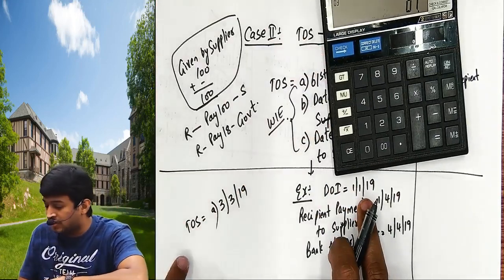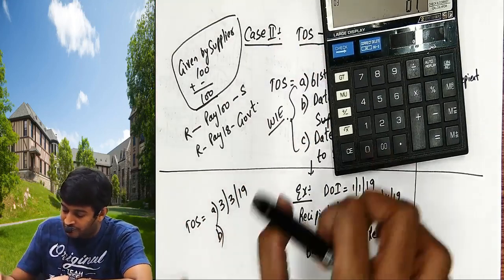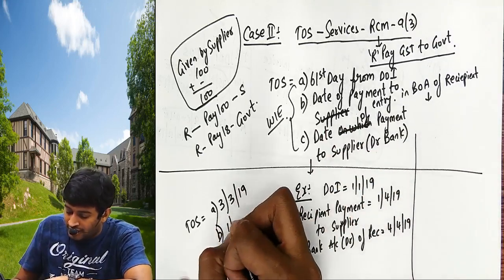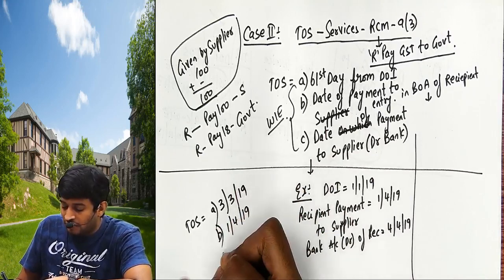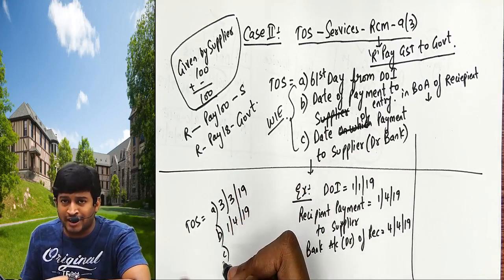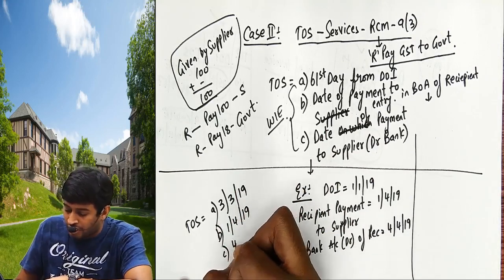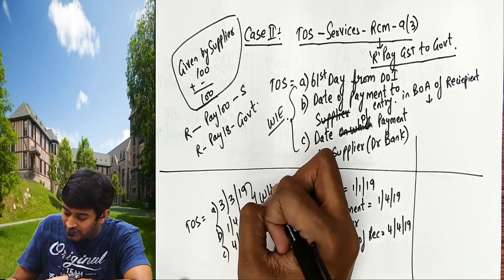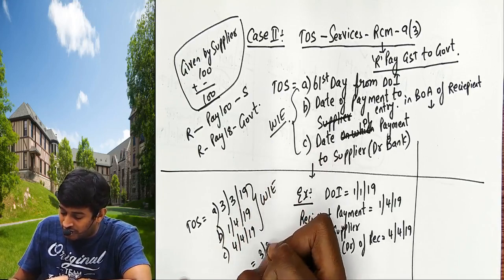I have added 61 days to this. Number B: when did I make the payment? 1/4/19. When did the payment get debited in my bank statement? 4/4/19. All the 3 dates, whichever is earlier, gives you 3/3/19.